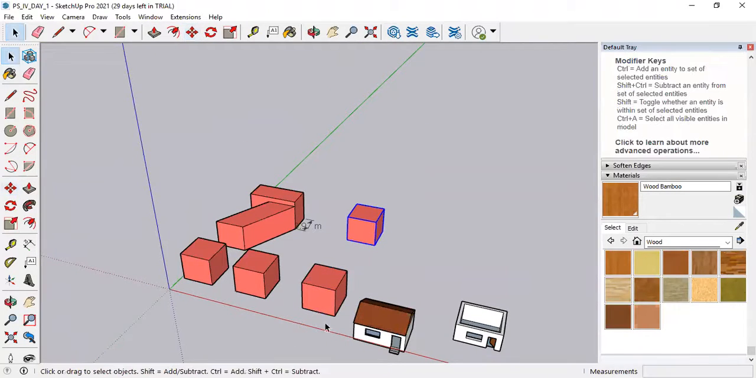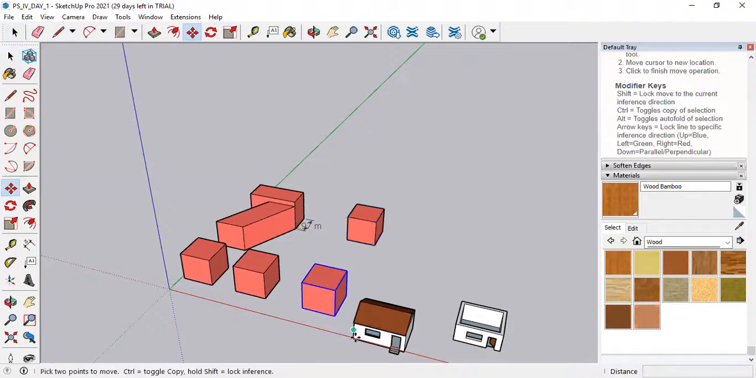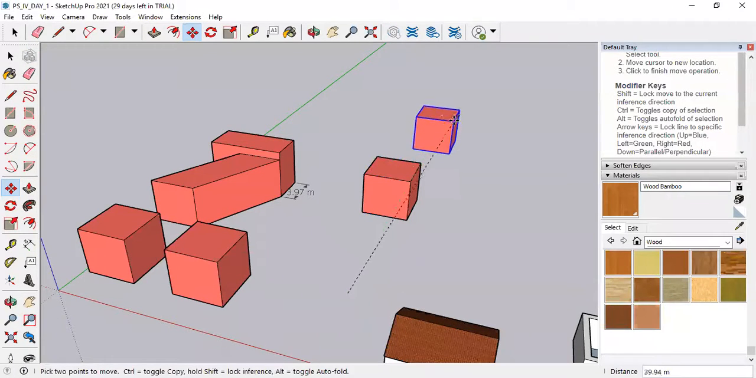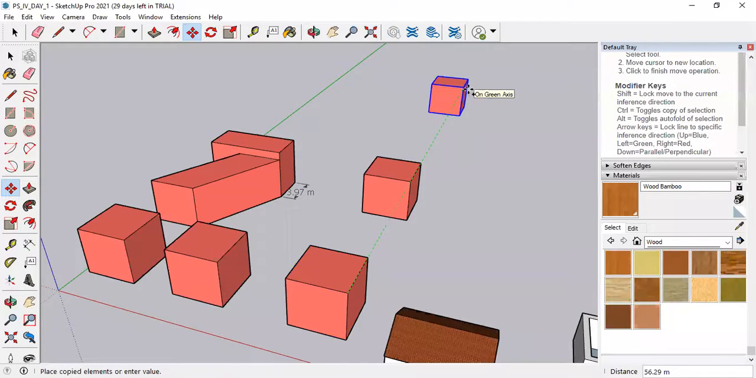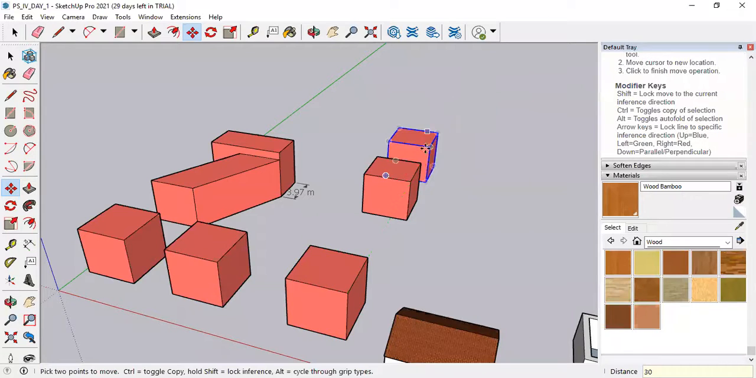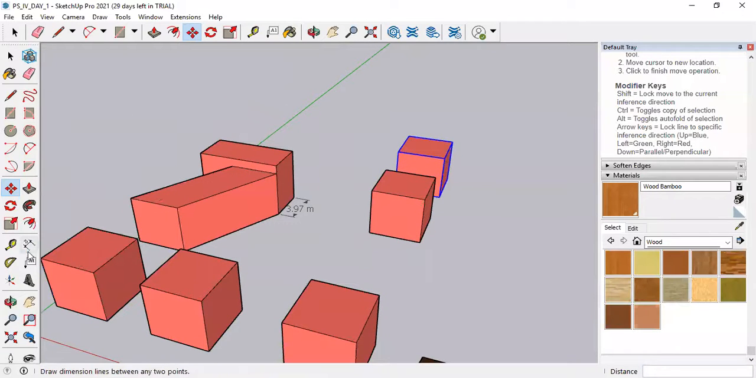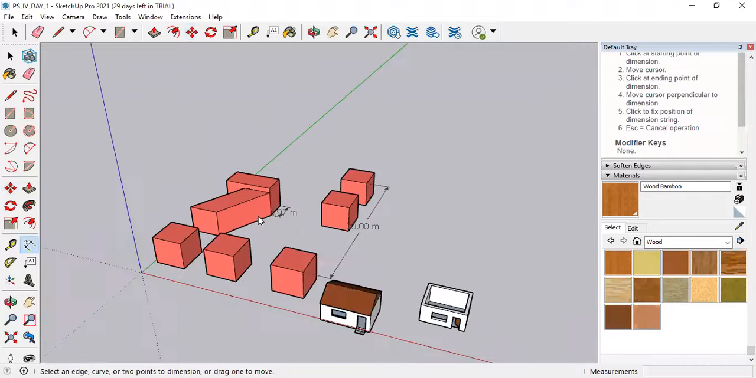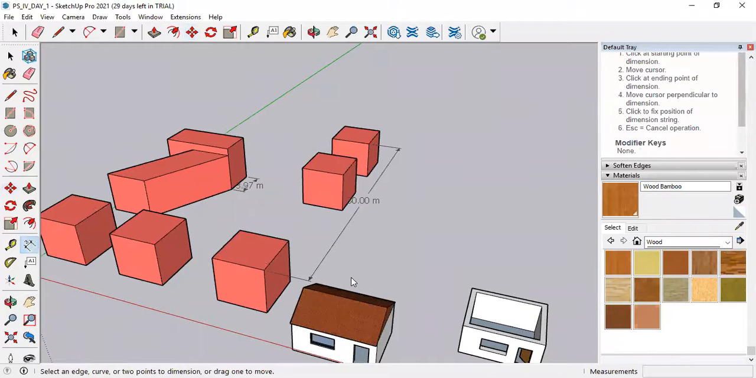Again, select the object, go to the move command. Now I want to move this object from this point by 30 meters. So I will select this point, drag it on green axis, then press control button and type 30, enter. So the distance between this point and this point is 30 meters. Understood?